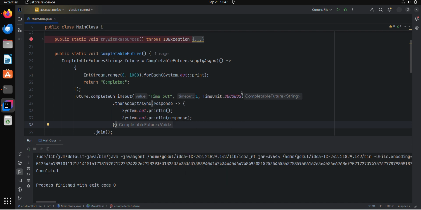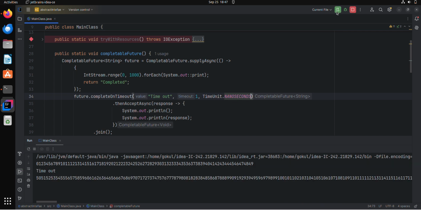Okay, now I'm going to decrease the timeout, giving 1 nanosecond, something like that. So now if I try to run this, see, it's giving me timeout, because after it prints up to 49, the 1 nanosecond is completed, so the timeout response comes here, something like that.